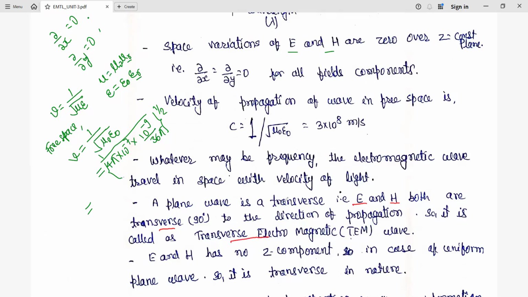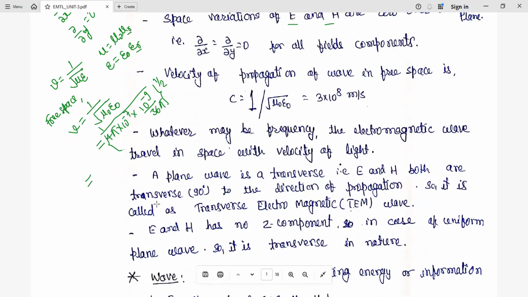And we have already seen in this situation that the component of E and H in the Z direction is 0, and ∂/∂x and ∂/∂y are also going to be 0. So it shows that it is a uniform plane wave and it is transverse in nature.